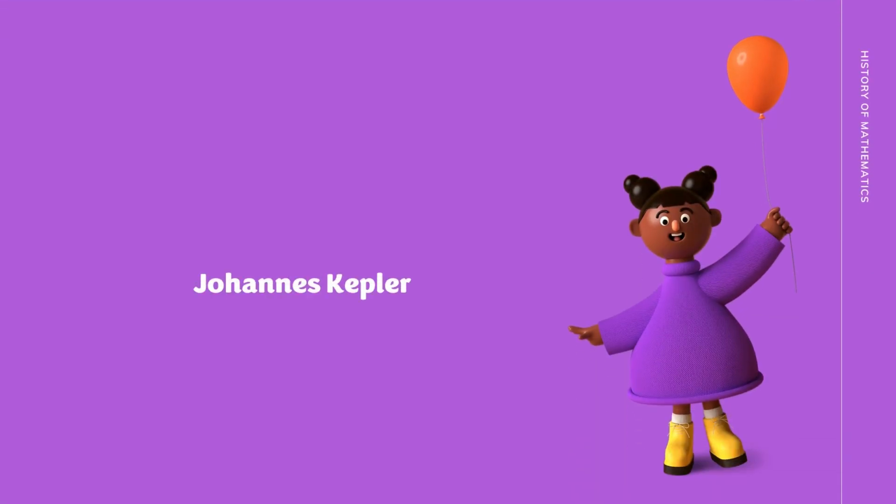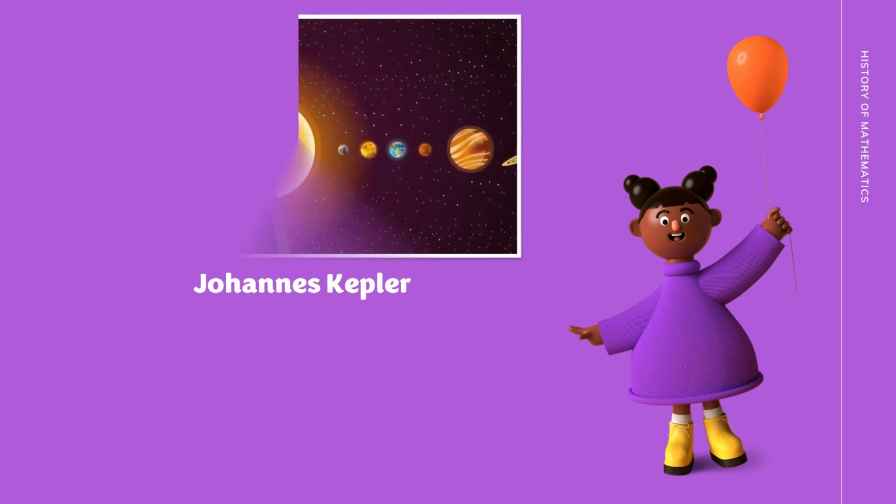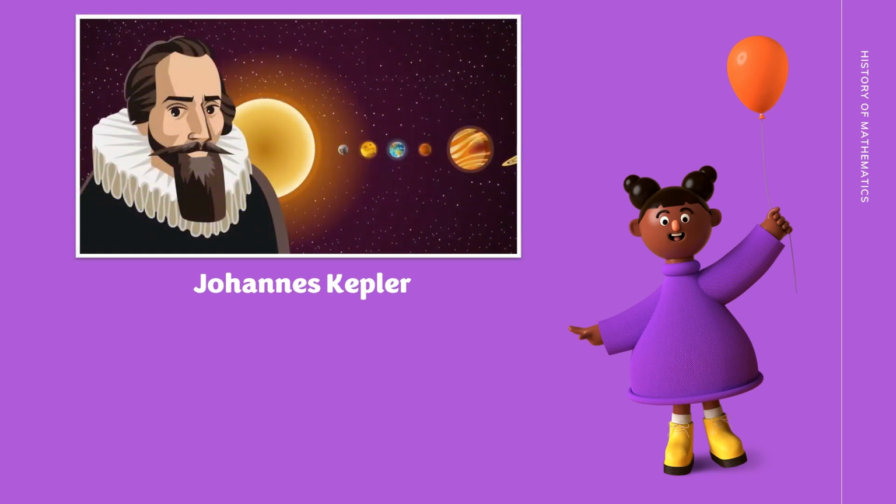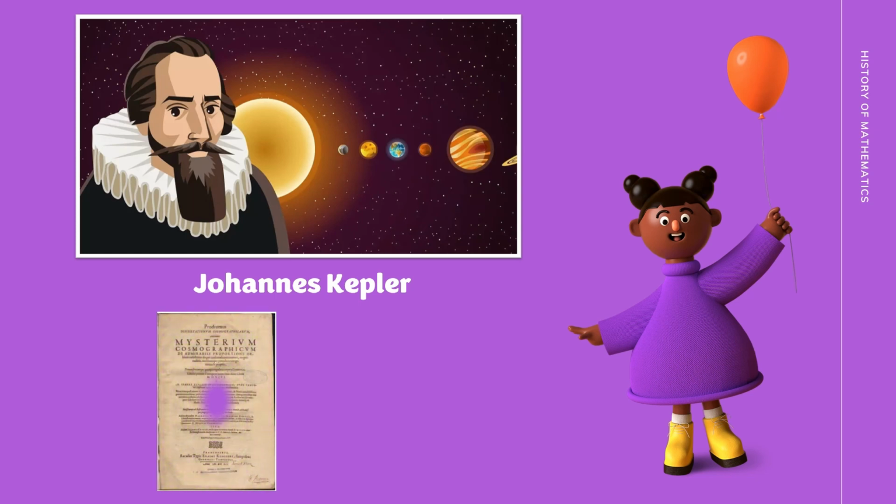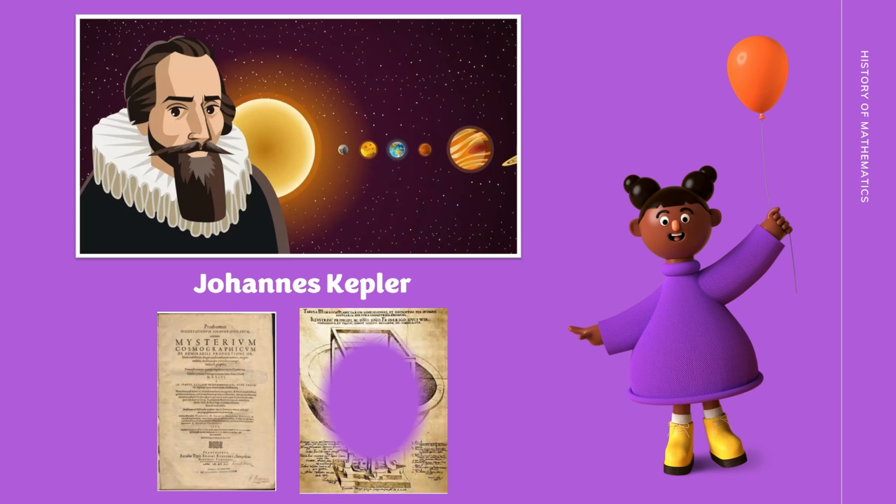In the 16th century, Johannes Kepler, a German astronomer and mathematician, searched for connections between the regular polyhedra and the natural world. In 1596, he published his astronomy book Mysterium Cosmographicum, translated as the Cosmographic Mystery, where he proposed his model for our solar system.